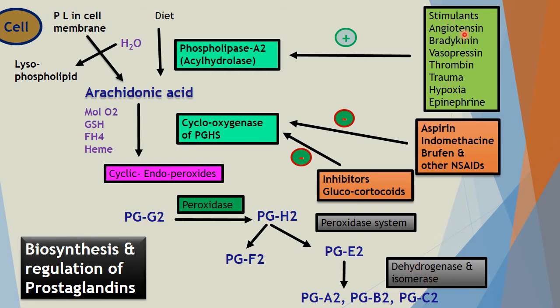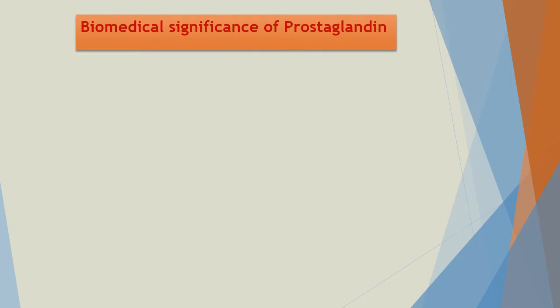It is stimulated by angiotensin, bradykinin and also hypoxia, thrombin, trauma and epinephrine, whereas it is inhibited by aspirin or non-steroidal medicines, and it is also inhibited by glucocorticoids.